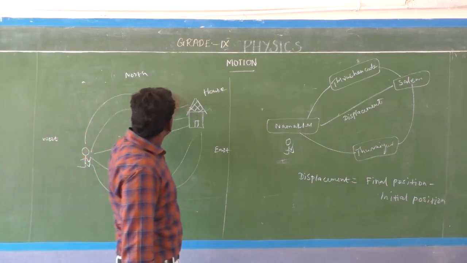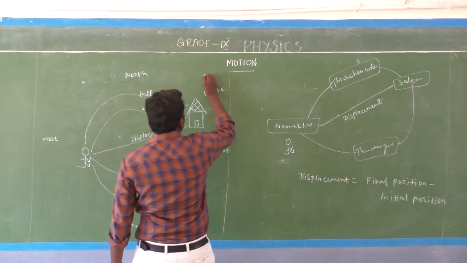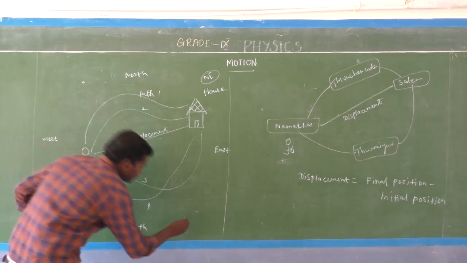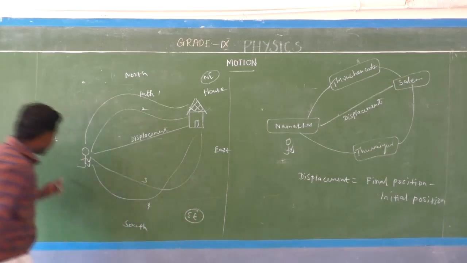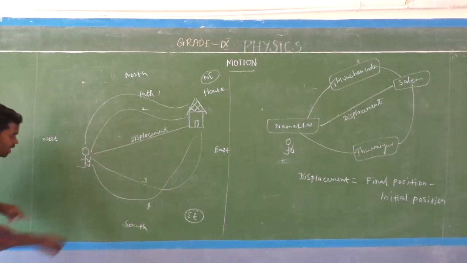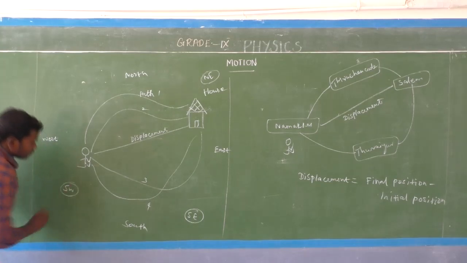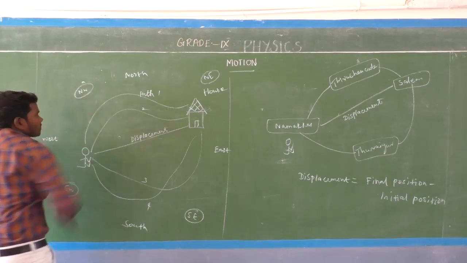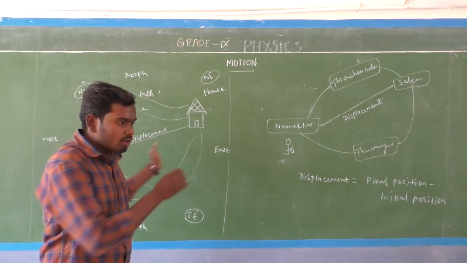Then this one is northeast, this is southeast, this one is southwest, and then this one is the northwest direction.